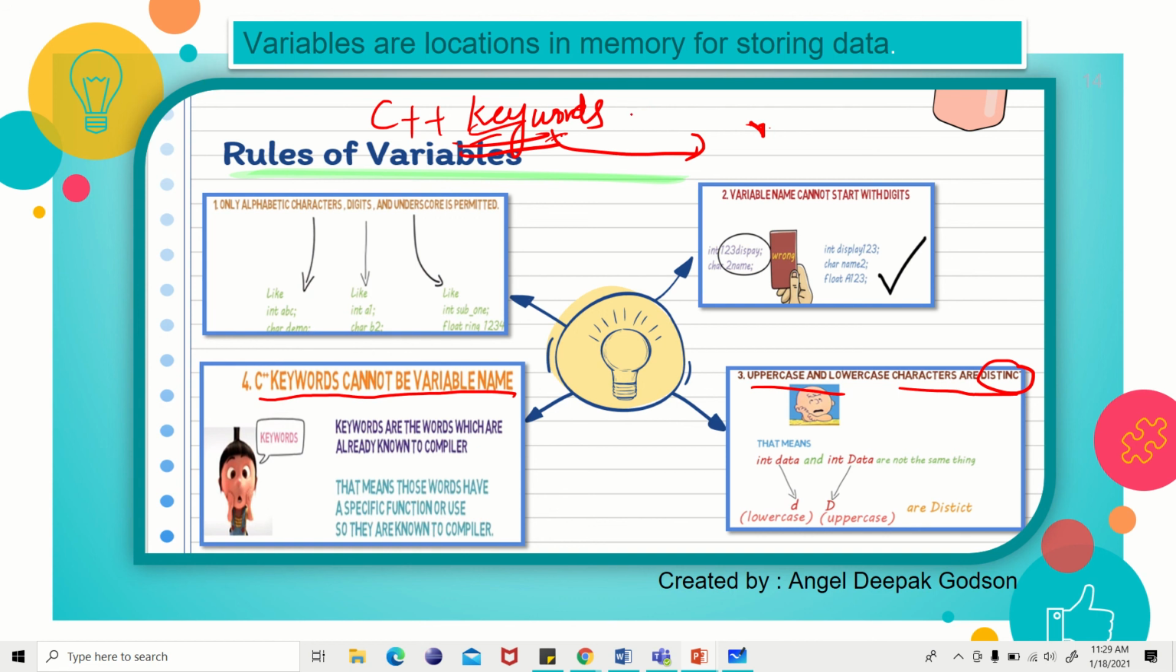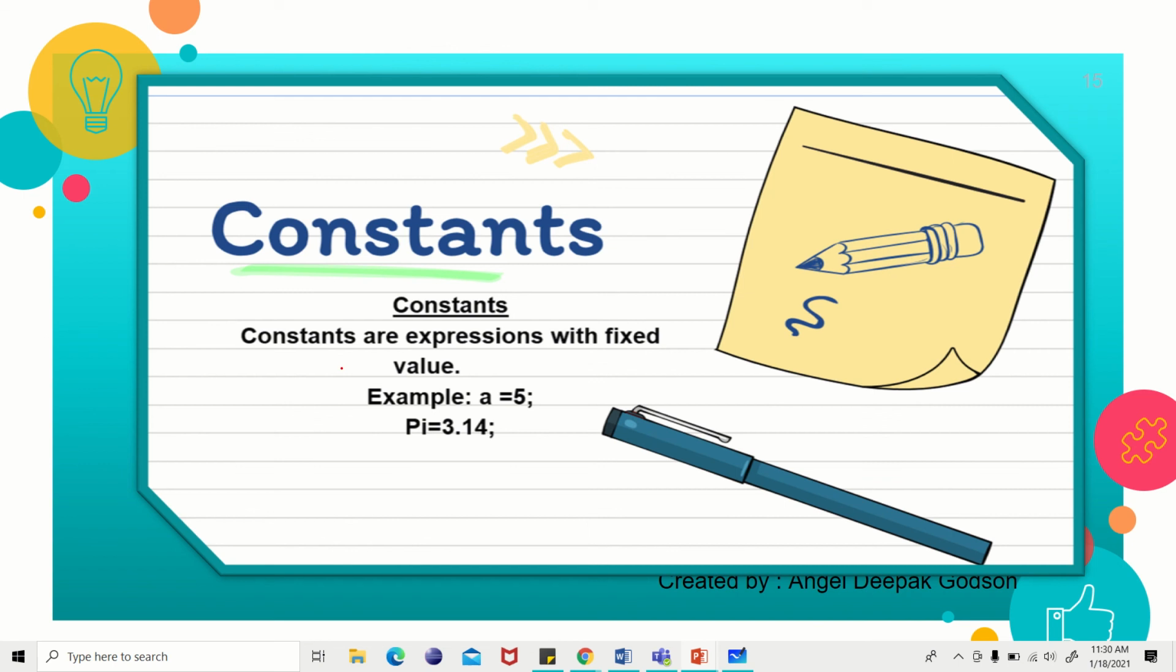So we have four rules. First thing is alphabetic characters like A, B, C, digits like 1, 2, 3, and underscore are permitted. Variable name cannot start with digit. It cannot start with a number. It can start with alphabet and then be followed by numbers. Uppercase and lowercase are different. It is not the same. C++ keywords cannot be the variable name. Okay, so this is all about variables.